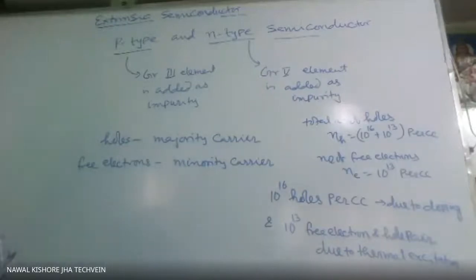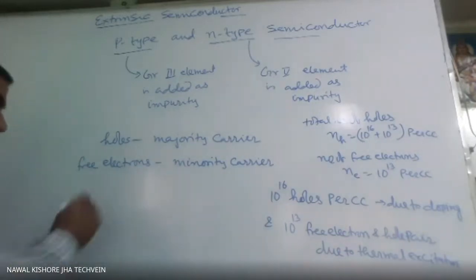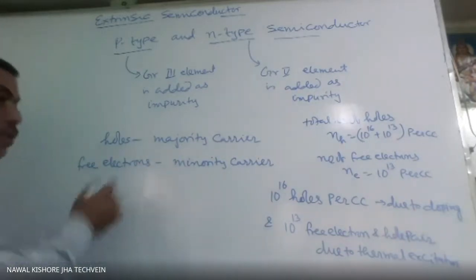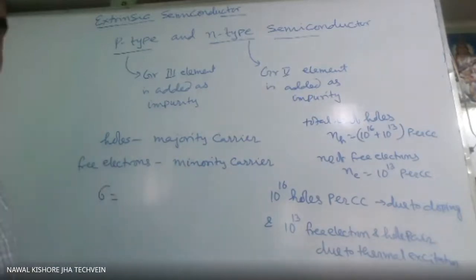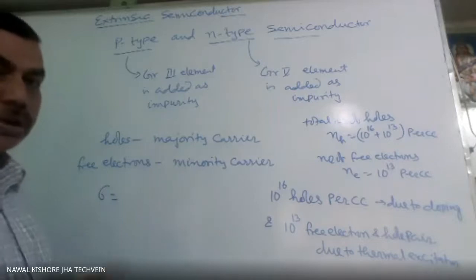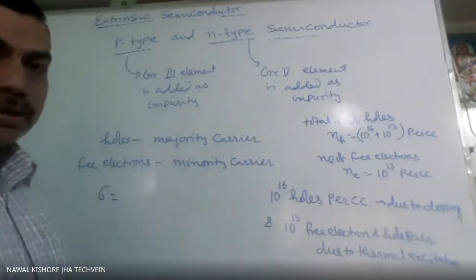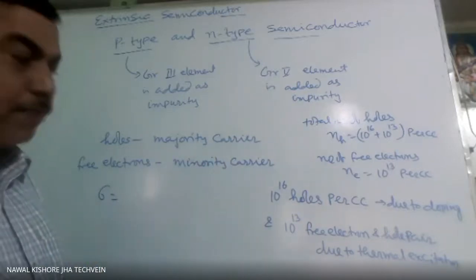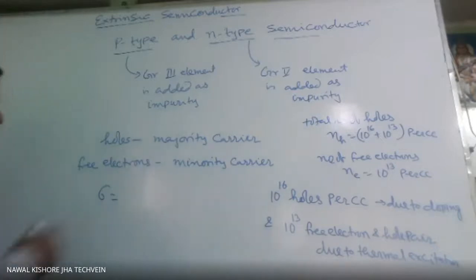So in P type, hole is majority carrier, electron is minority carrier. And its conductivity, what will be? Naturally the number of holes and number of electrons are different. So conductivity will be due to both, and the current will be in the same direction.